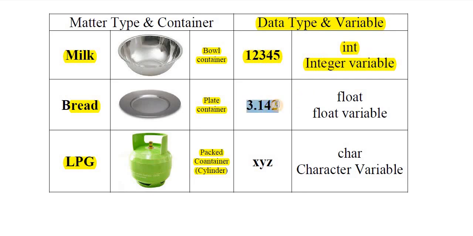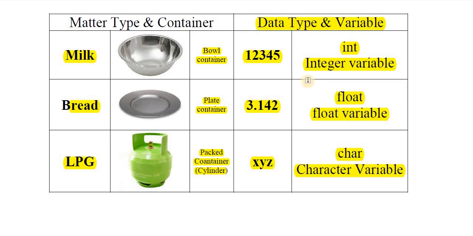And to use numbers with a decimal point, numbers with a decimal point are real numbers or float numbers. So to store float type data we have to select a float variable. A float variable can be created using the float data type. An integer variable can be created using the integer data type. In the same way, XYZ. What type of data is this? XYZ is nothing but alphabets or characters. So to store XYZ we have to use a character variable. How to create a character variable? A character variable can be created using the character data type.